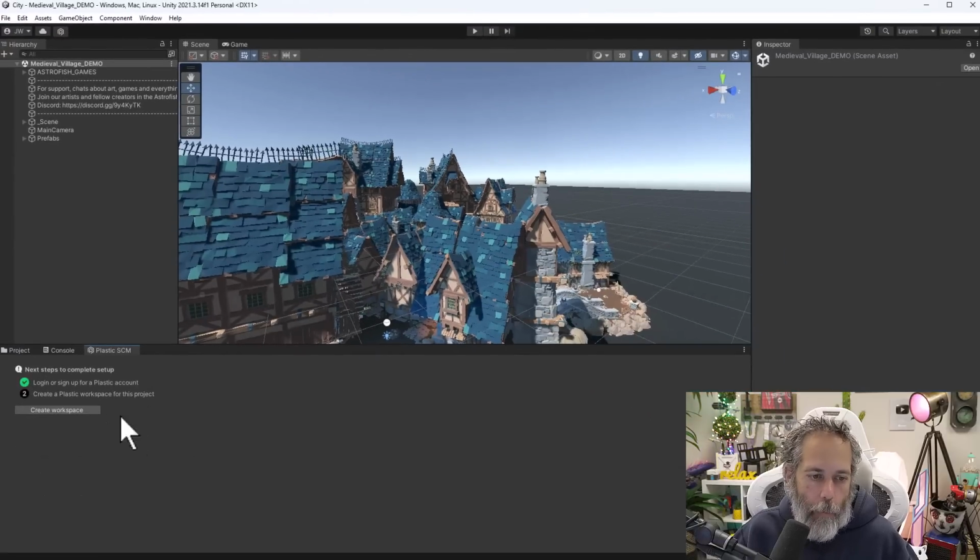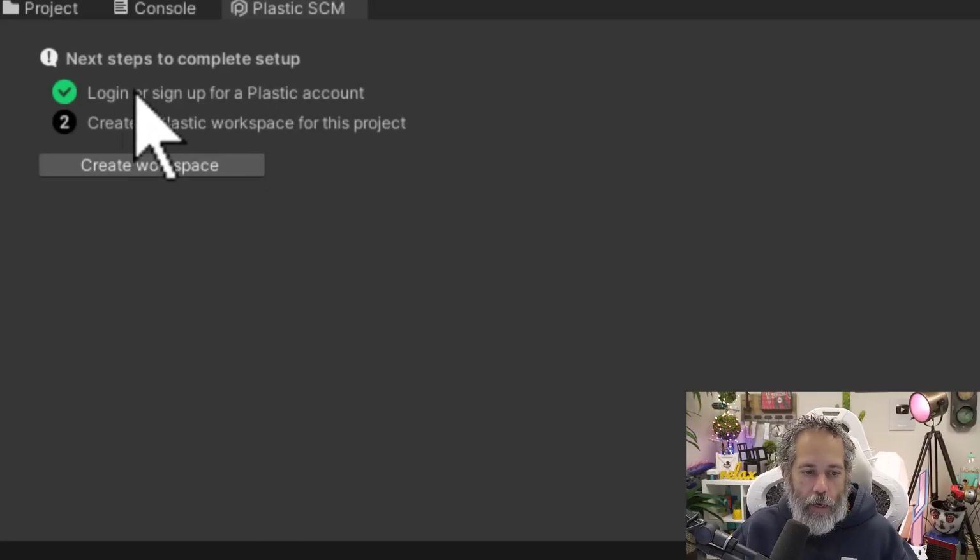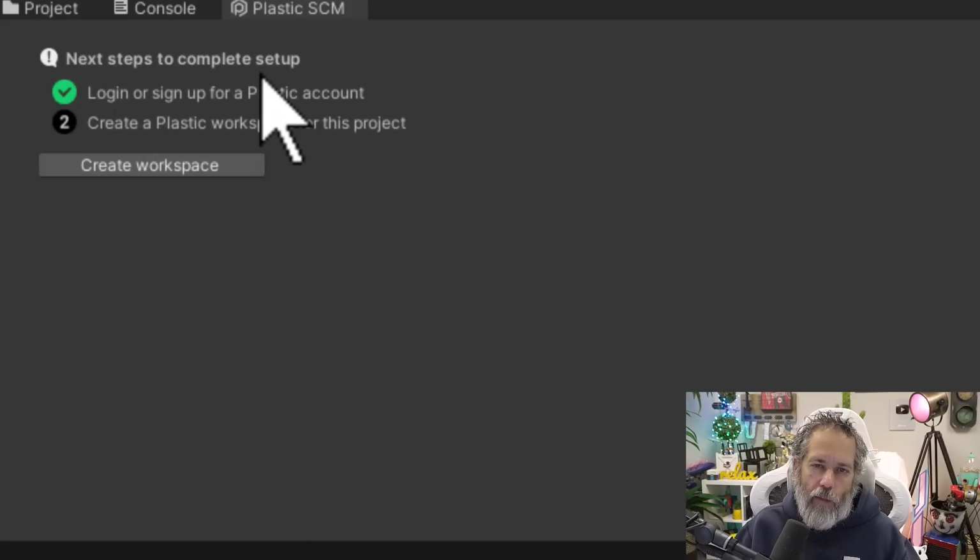You get a little pop-up like this when you first run it in a project. It'll tell you to log in and sign up for a Plastic account. I've already done that. I don't want to run through it.